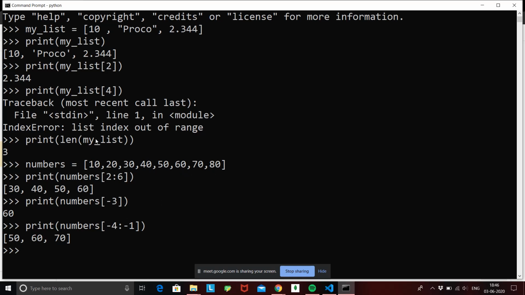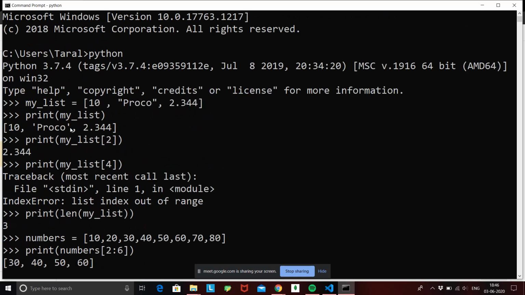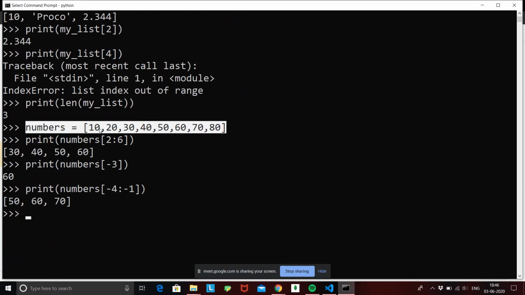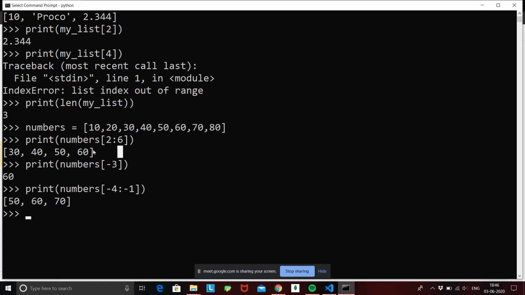Alright, so basically this is how a list is created. So we'll have a quick review. See, here we created a list called numbers, that is numbers from 10 to 80. Then what we did is we sliced that by giving a range.